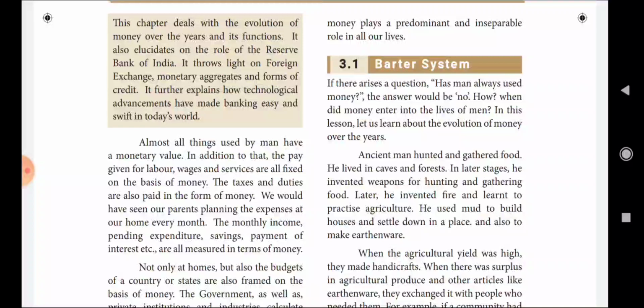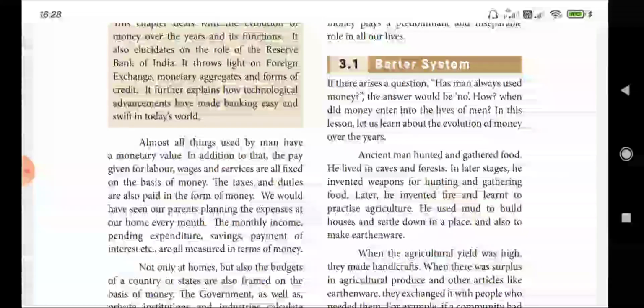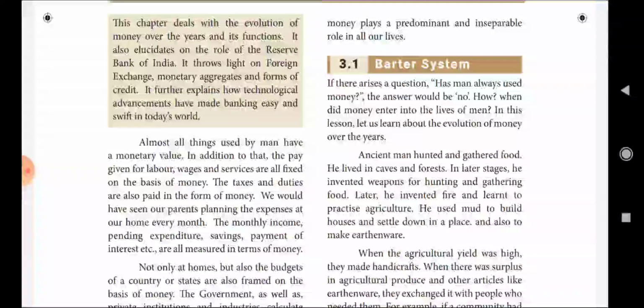Barter system, which means exchange of goods. Actually, it is an old method of exchange.